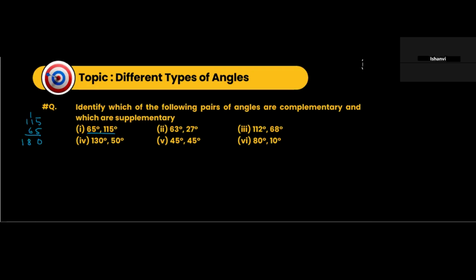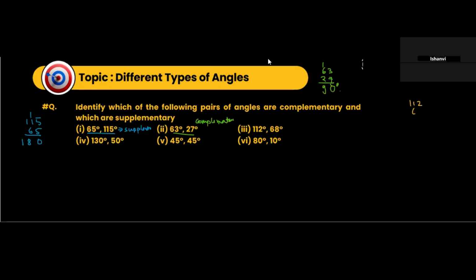So these are supplementary. Let's look at 63 and 27. They are making 90 degrees. So these are complementary.